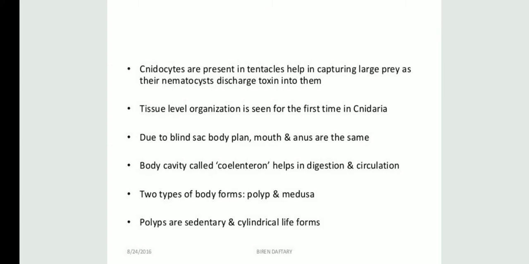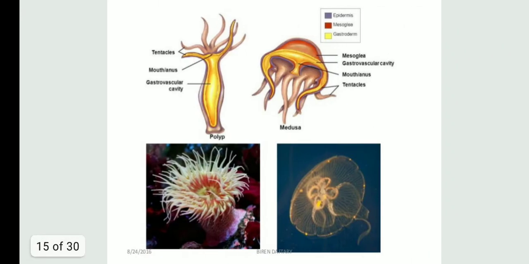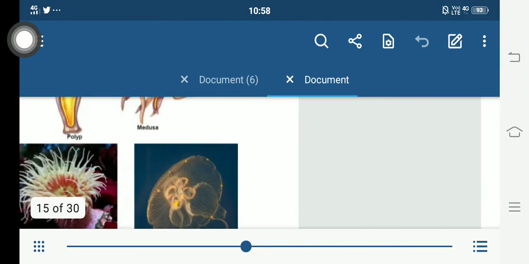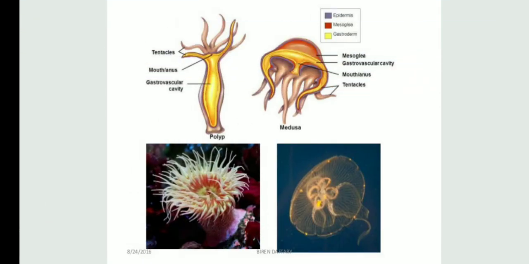And they exist in two types of body forms. One is polyp and another one is medusa. These are the two forms of their body, where the polyps are sedentary and cylindrical life forms. So you can see here, students, the first one is polyp and the second one is the medusa. So these are the two different forms. Now medusa are free swimming and umbrella shaped. And their mouth is surrounded by tentacles. You can see here that their mouth is surrounded by a lot of tentacles.